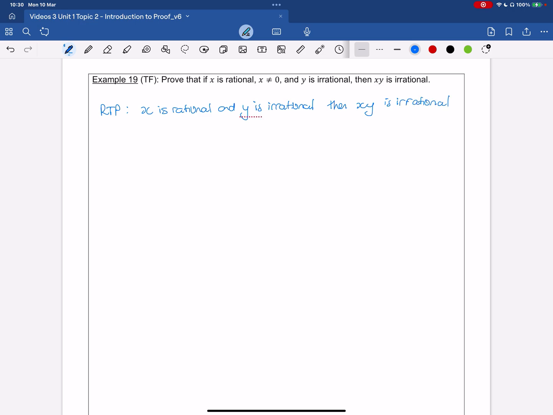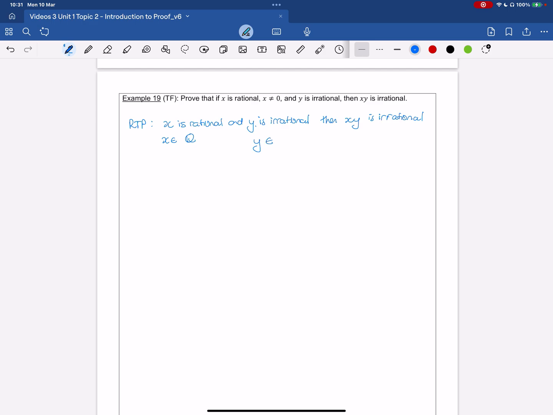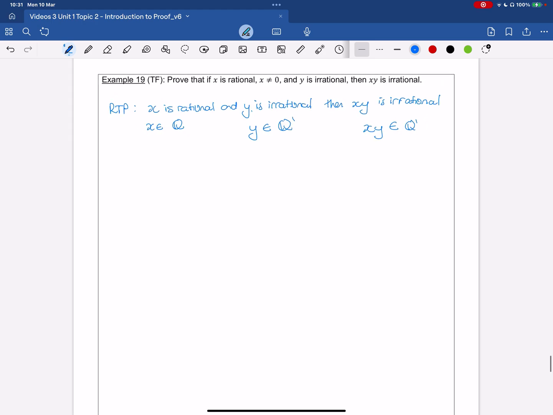Okay, so x is rational, so that's an element of Q. y is irrational, so that's not an element of Q, and xy is also not an element of Q. Now, contradiction: we're saying if x is rational and y is irrational, that's our P, then xy is irrational. So we're looking for P and not Q.